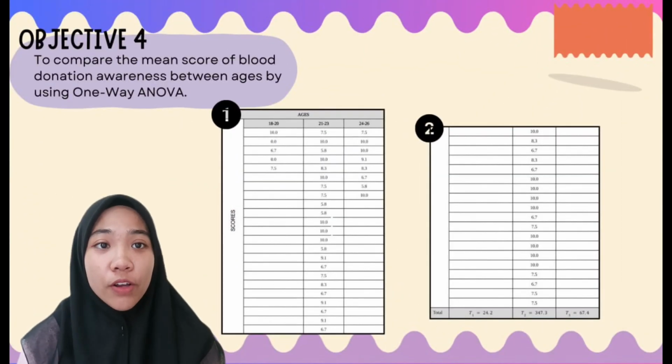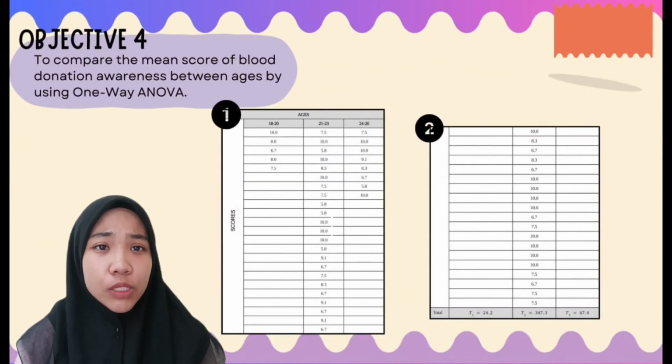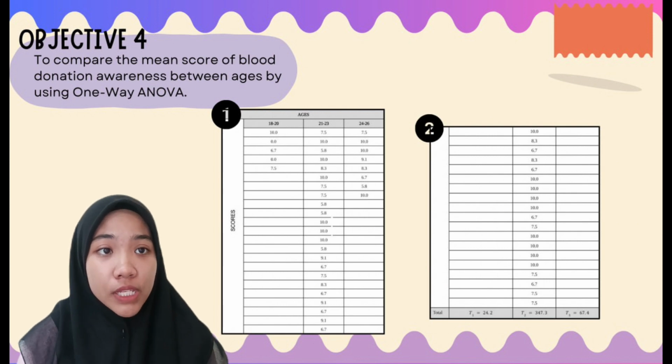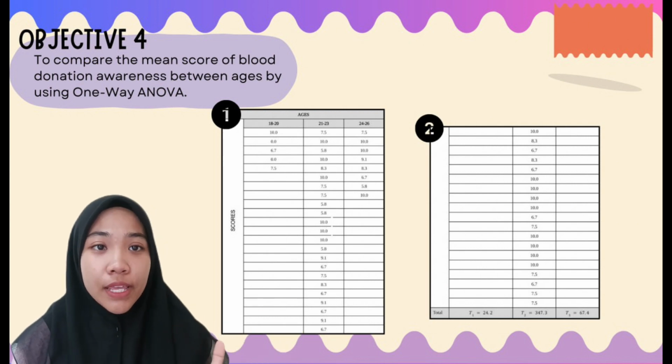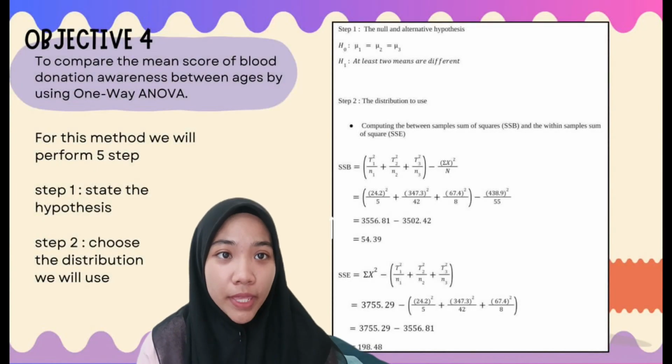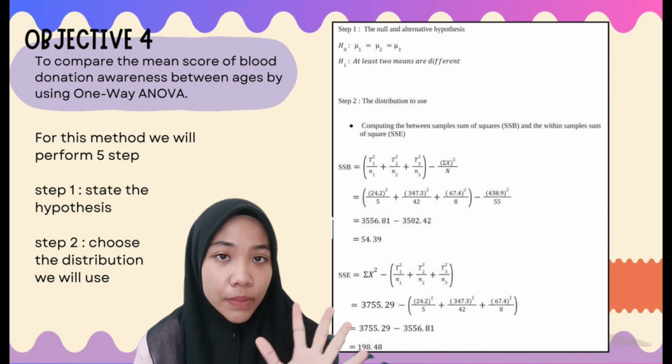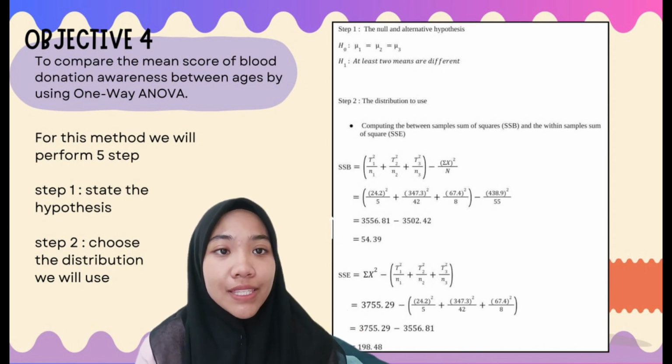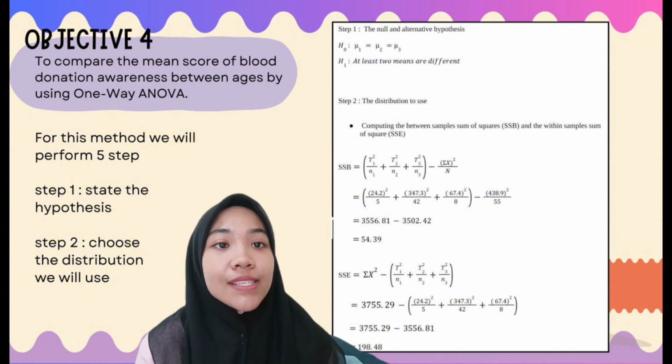Next, we move to Objective 4, where the objective is to make a comparison between the mean score of blood donation awareness and the ages by using one-way ANOVA. This table represents the data of the mean score of blood donation awareness that we sorted by age. For this one-way ANOVA method, we will perform 5 steps in total. The first step is to state the hypothesis, where H0 is mu1 equal to mu2 equal to mu3, while H1 is at least 2 means are different.